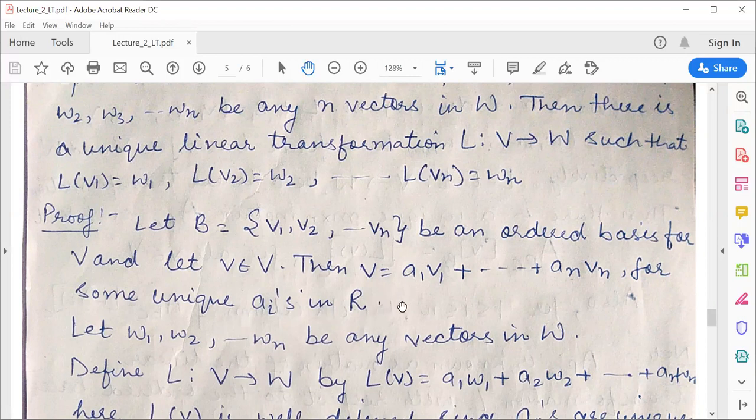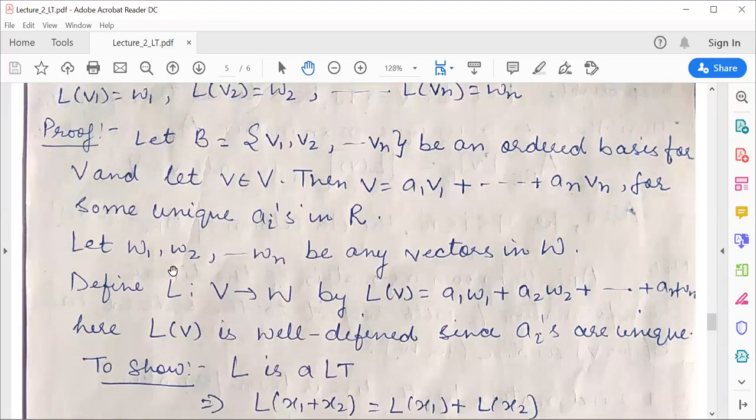This we also studied in vector spaces, that if we write any vector as a linear combination of the basis elements, then it will be unique in nature. Now consider W1, W2, ..., Wn to be any vectors in capital W. Define one mapping L from V to W. Here I cannot say that this mapping is a linear transformation, so I am just using the word mapping. Define a mapping, or a function, from a vector space V to W by L of V equals this linear combination. Definitely, this mapping is well defined since we have considered that all these Ai's are unique in nature.